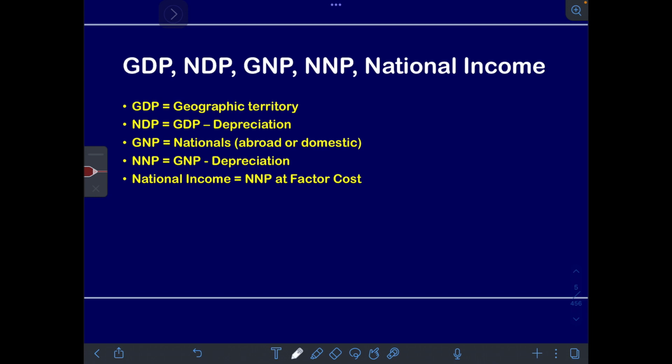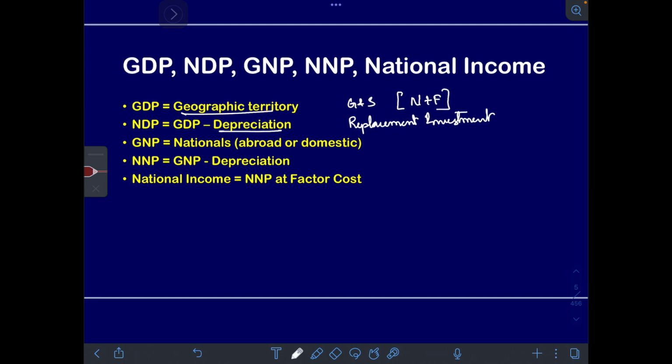So what do you mean by GDP? The final value of all the goods and services produced within the geographic territory. That means we will count both the nationals and the foreigners here. NDP is what? GDP minus depreciation, but depreciation is also called the replacement investment. Clear, people? So we know this.